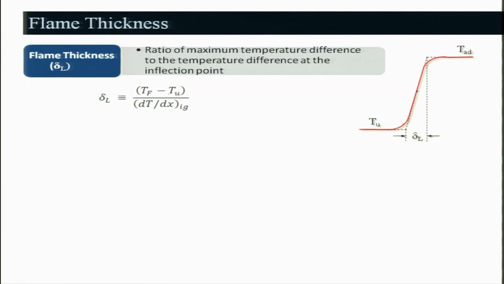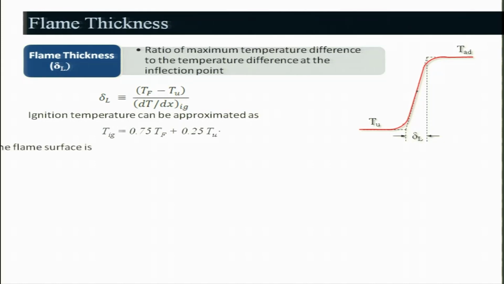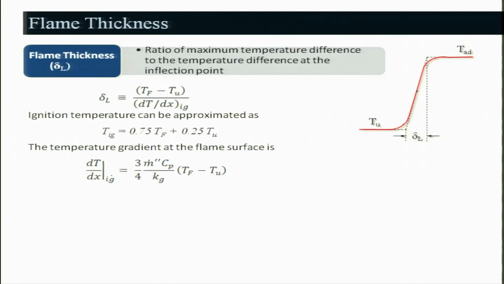So, that is nothing but Tf minus Tu divided by T at the ignition, which we can take approximately as T ignition, which can be approximated as 0.75 Tf plus 0.25 Tu. So, the temperature gradient at the flame surface will be, we know, T ignition is nothing but 3 by 4 m dot double dash Cp divided by Kg times Tf minus Tu. This we have already seen, right.